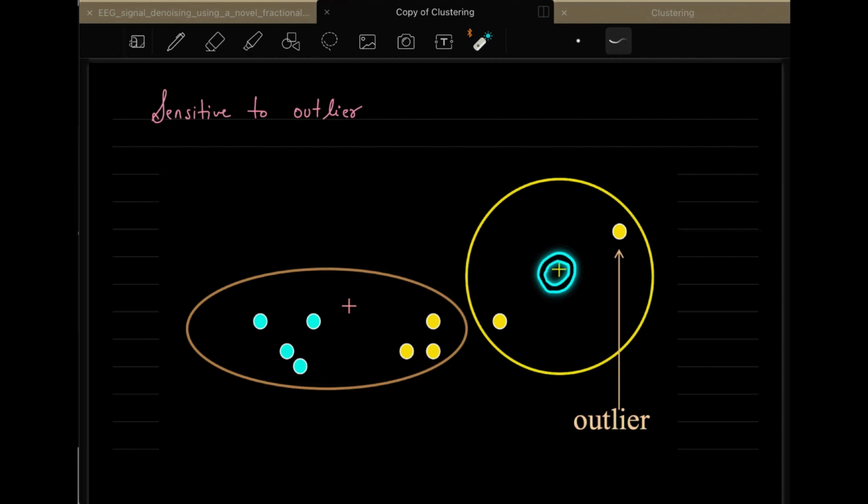As you can recall, in Lloyd's algorithm we have something like this. This outlier will try to dominate the situation, and because of that, the k-means algorithm will enclose this outlier and form this yellow cluster and the orange cluster on the left side.